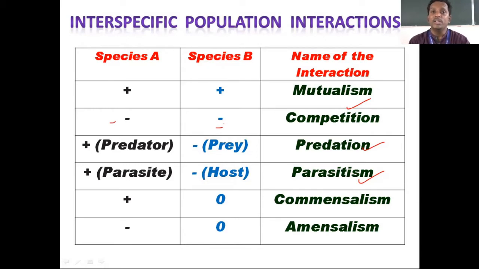But competition actually means two equal participants. Once India wins, the other time it will be Pakistan or Australia. So both have the chance to win and lose. Hence both organisms are represented with a minus symbol. And commensalism, I'll come to that later.